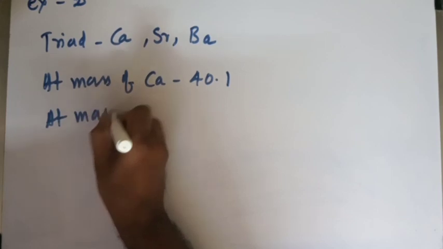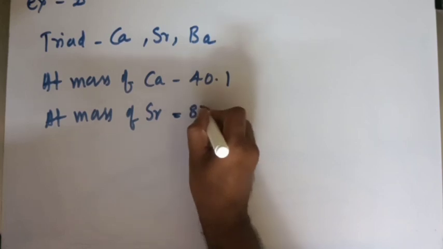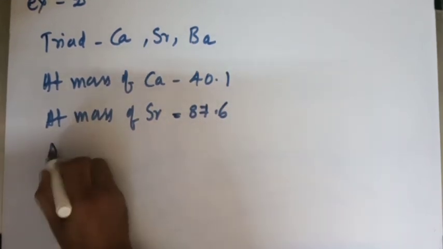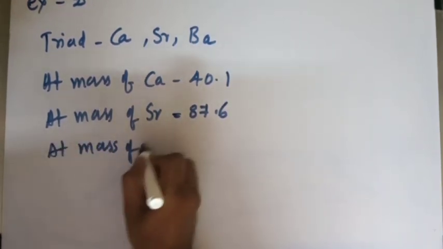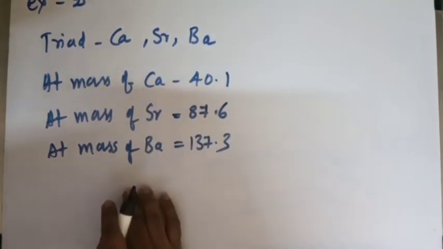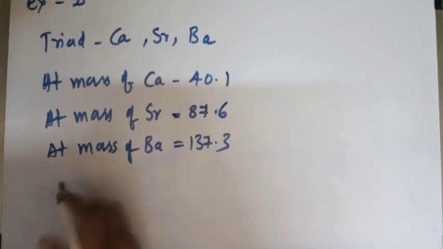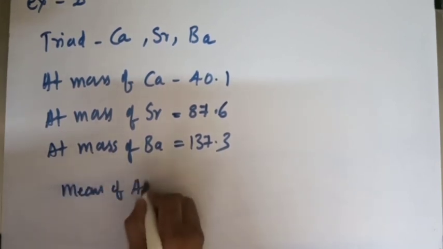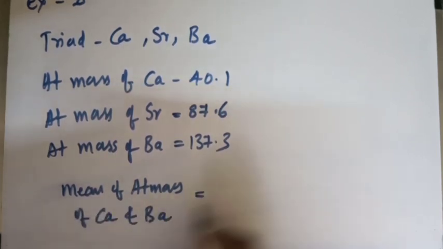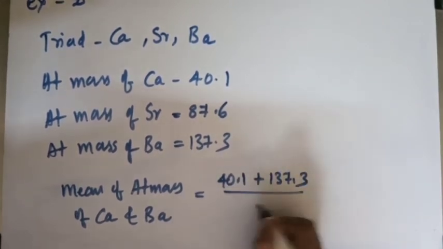The atomic mass of strontium is 87.6, the actual atomic mass, and the atomic mass of barium is 137.3. So let's calculate the arithmetic mean of the atomic mass of calcium and barium. Calcium is 40.1 plus barium is 137.3 divided by 2.